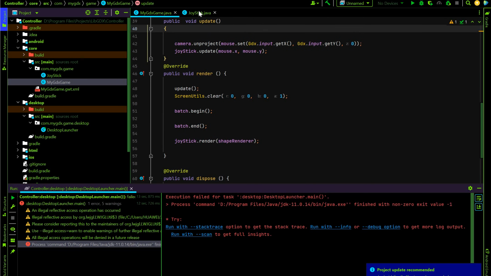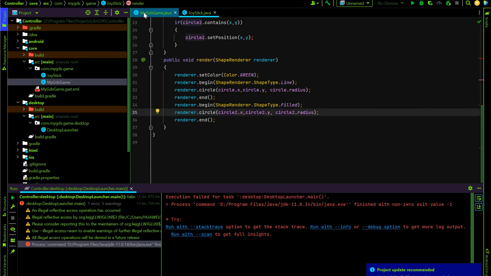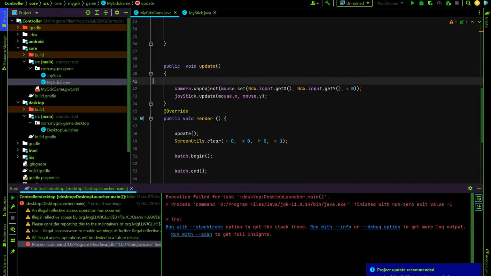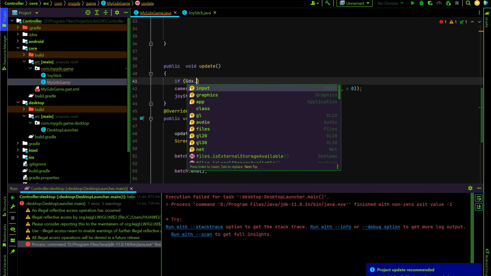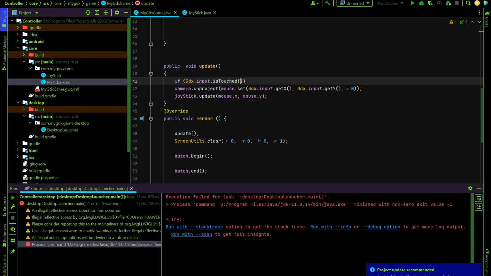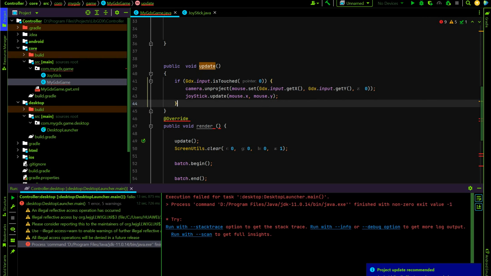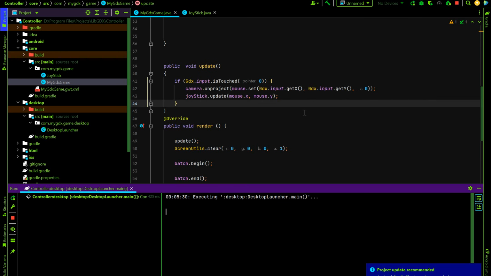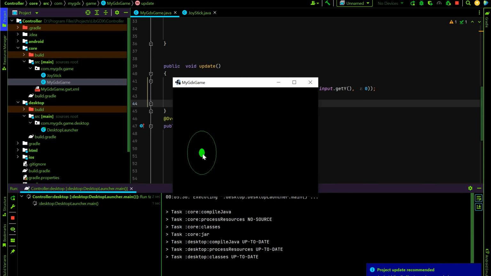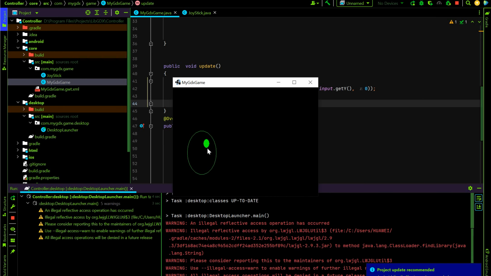We must check if the user clicks on the screen. So for this, if Gdx.input.isTouched, and pointer, okay, that's enough. And close this. Okay, let's try again. Yeah, it's good. It's moving.